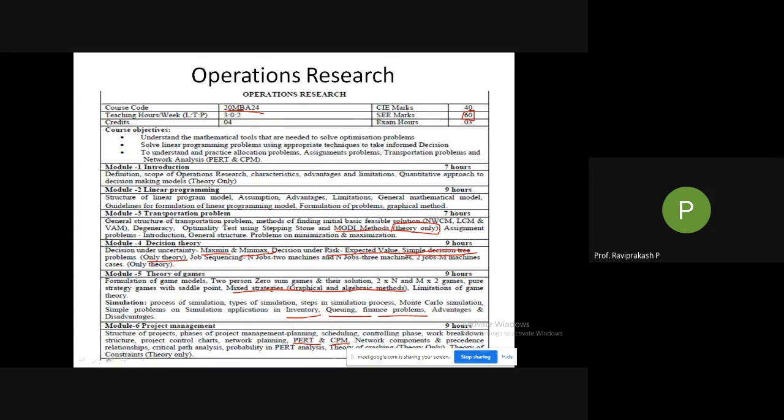Here we need to draw a network. You can see here network, components and precedence. We need to draw a network, then find out which method to take. So here it is project management, as it is said. We are basically calculating the number of days required to complete a project. So if it is increasing, what will happen? If it is decreasing, what will happen?